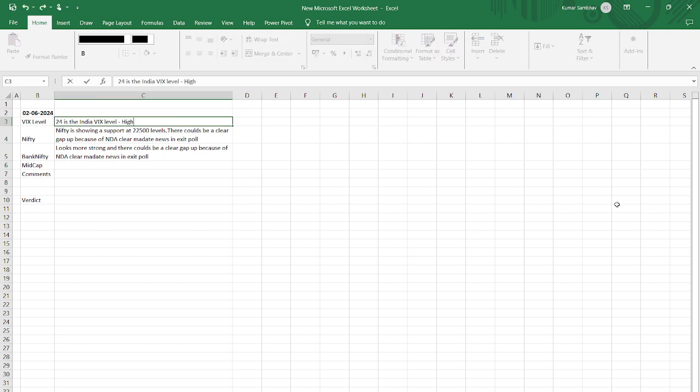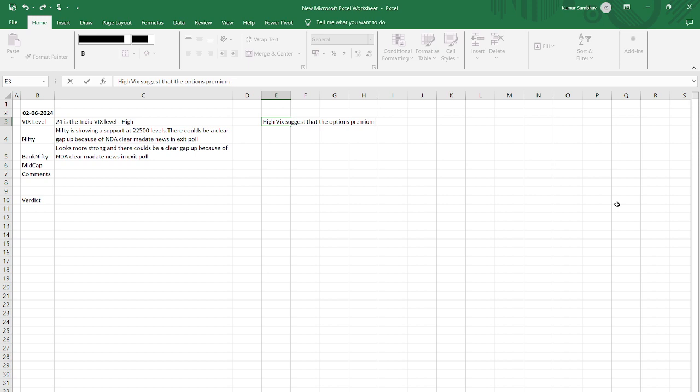If we have a high VIX level, it suggests that the options premium will be very high. It is directly proportional to the option premium.